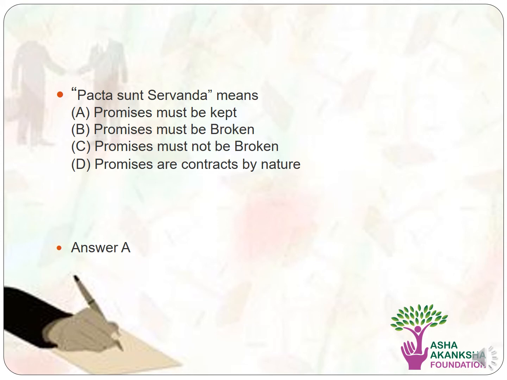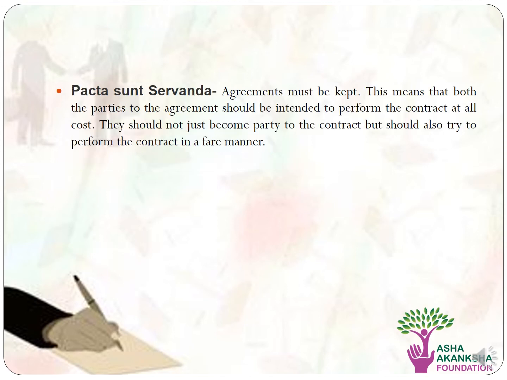But what does this legal maxim literally mean? Let's find out. Pacta sunt servanda basically means that the agreements must be kept. This means that both the parties to the agreement should try their heart out to perform the contract in the best possible way they can.